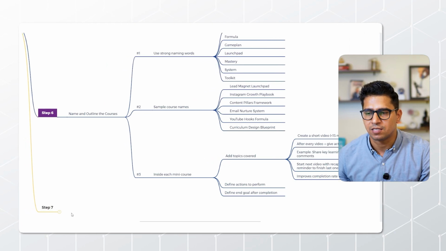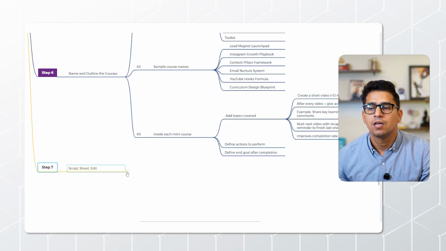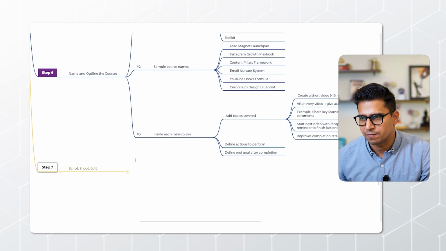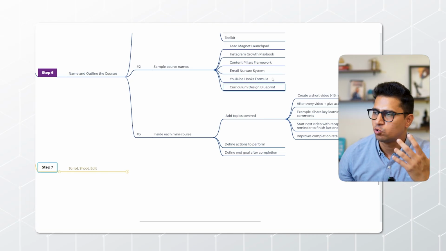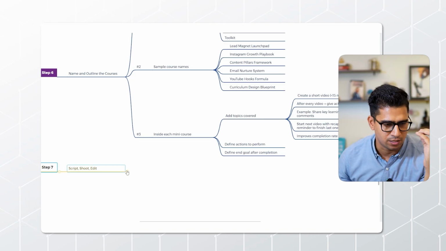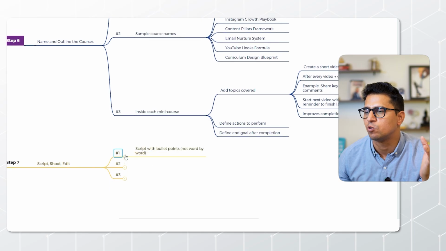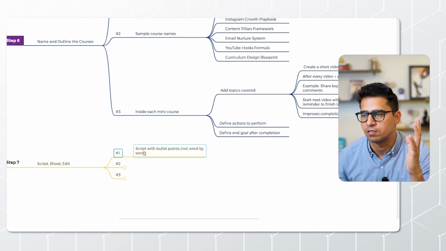Now moving to the 7th step. The 7th step is scripting, shooting and editing. Once you have this outline, these are the videos. The first thing is that you need to script with bullet points, not word by word. Don't ever make this mistake of scripting the course videos or any videos word by word, because that will create a big challenge. In that case you will be reading it, speaking it, and the person out there will lose the context or will lose the touch.